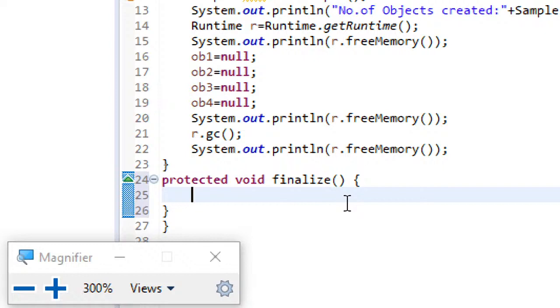Understand the point? Suppose I have created an object, and using that object I have opened certain files, I have acquired certain locks, and what if before we released the locks that we acquired, or we did not close the files, the object gets destroyed in the heap?